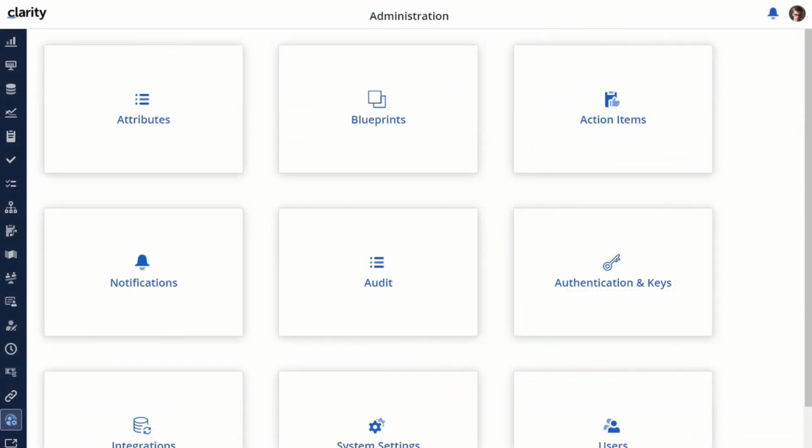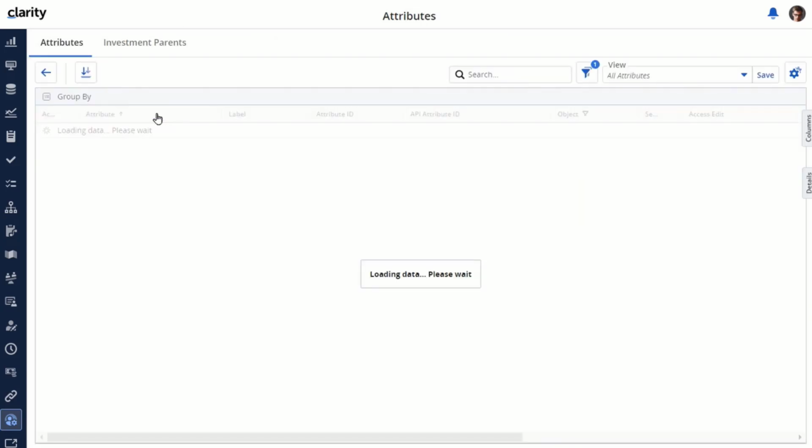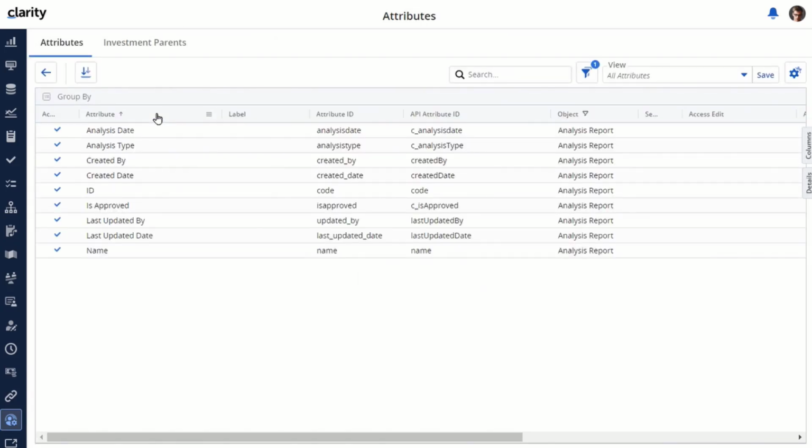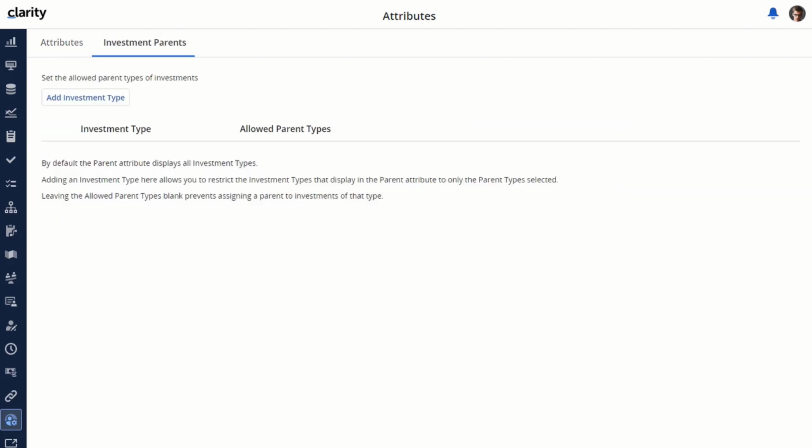The first demonstration will be on how to define investment parent mappings. Under Administration, you'll navigate to the Attributes tile. As long as you have access to that tile, you will be able to access the new tab that we created to capture these mappings, called Investment Parents. By default, there are no restrictions defined here, which means that after upgrade, users will be able to go in and select any investment types that they want as allowable parents for their investments.